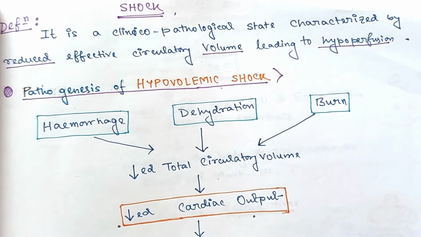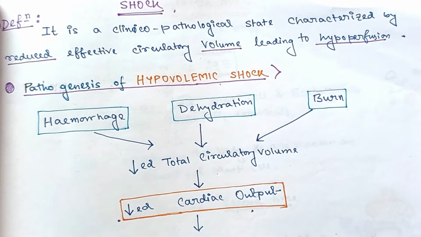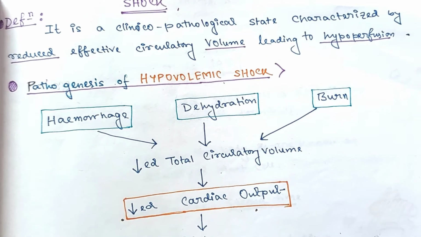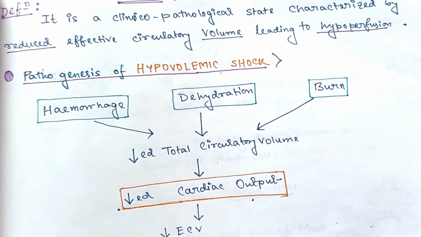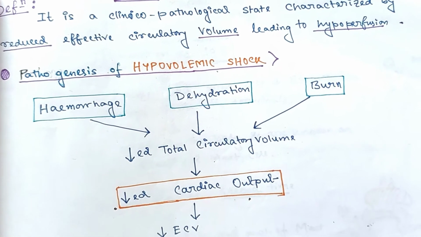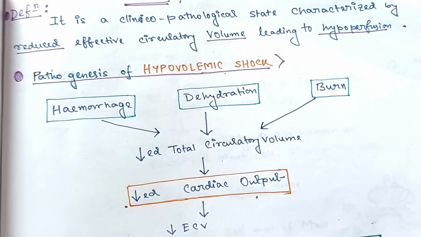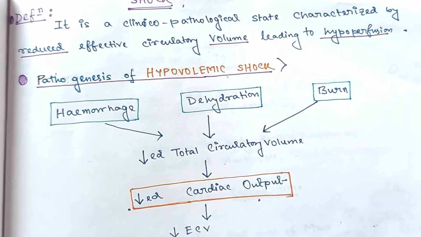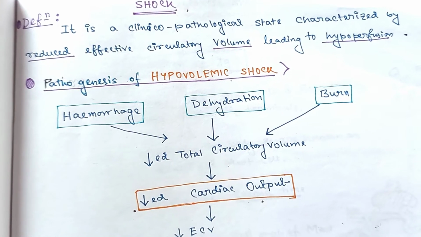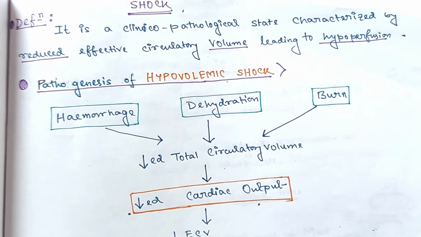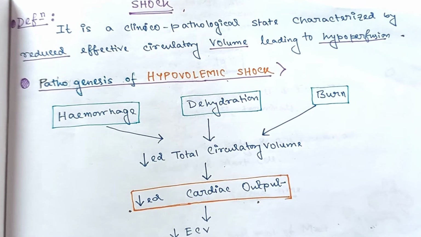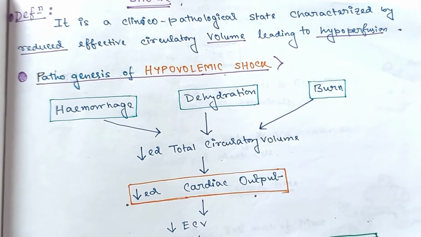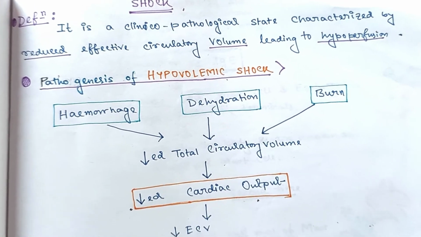Shock is defined as a clinico-pathological state characterized by reduced effective circulatory volume leading to hypoperfusion. That simply means the amount of blood that is required by an organ or tissue is not delivered properly due to reduced circulatory volume. And there are various types of shock. We will discuss one by one and their pathogenesis.